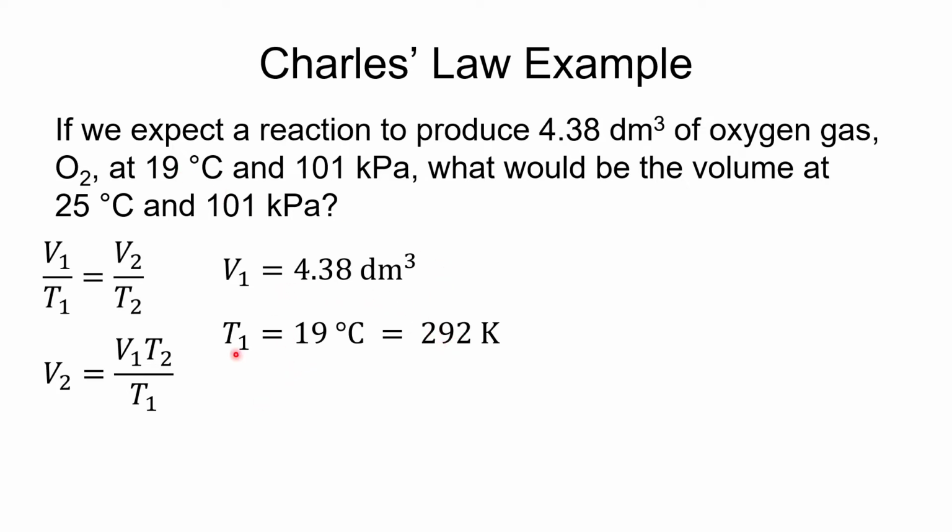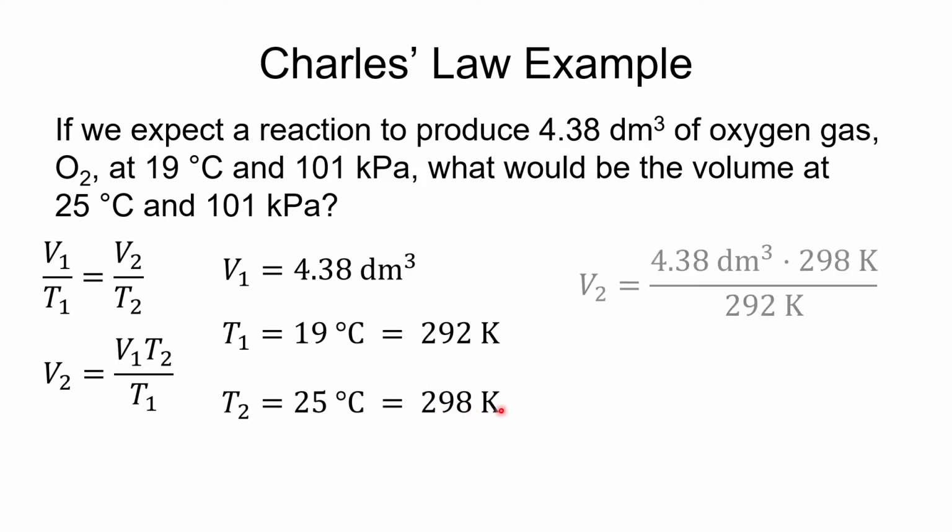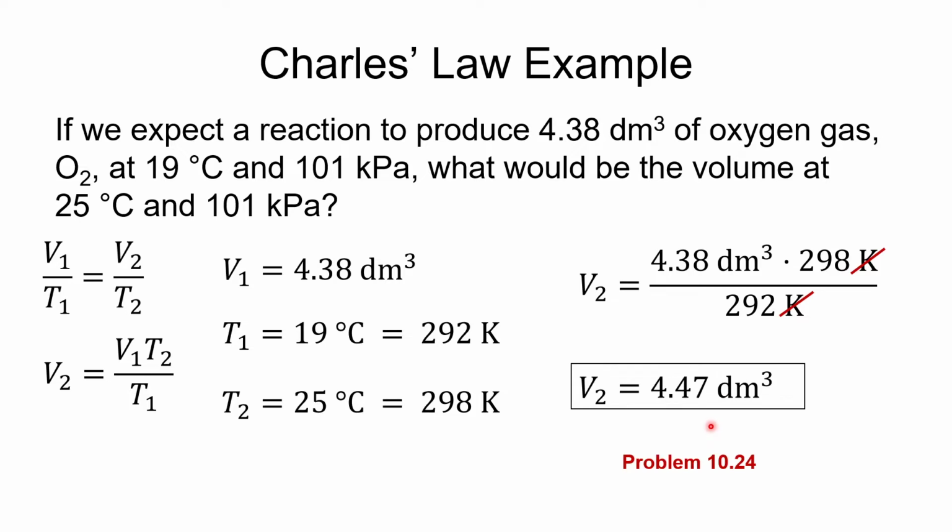And T2 is 25 degrees Celsius. Again, we'll add that to 273, and we'll get our value in Kelvin. And now we just put those numbers into our equation, and 4.38 times the 298 over 292 will cancel out our kelvins there, and we will get this, that volume 2 is equal to 4.47 decimeters cubed.